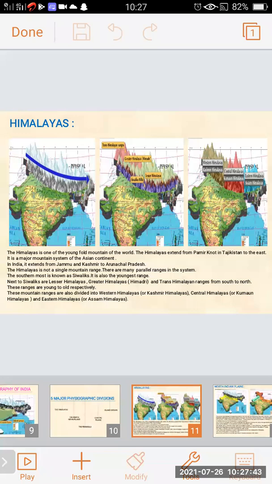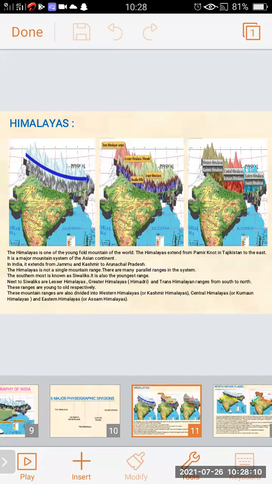These ranges, Trans-Himalayas, Greater Himalayas, Lesser Himalayas, are young to old respectively. These mountain ranges are also divided into Western Himalayas, also called Kashmir Himalayas, the Central Himalayas, also called the Kumaon Himalayas, and the Eastern Himalayas, also called Assam Himalayas.